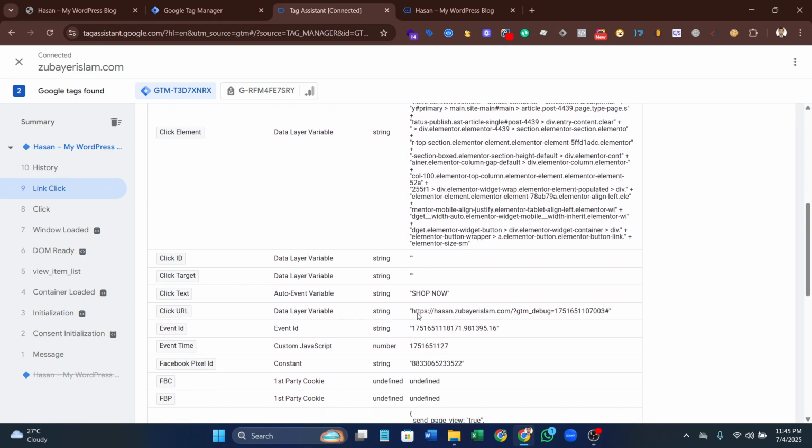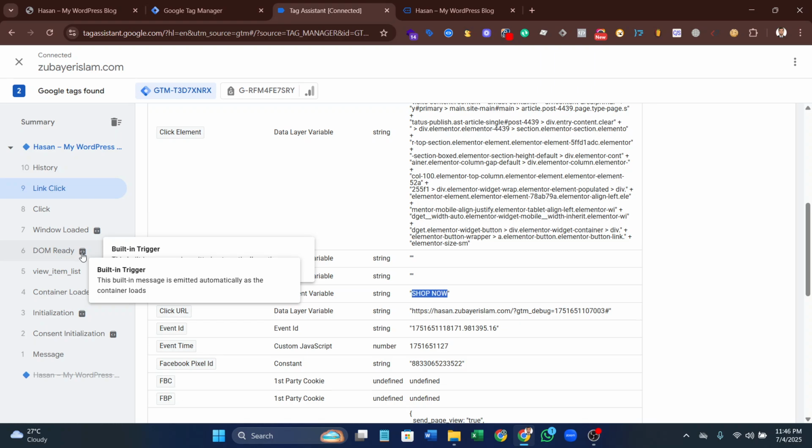Yeah, Click Text: Shop Now. Okay, Click URL. This is my website URL. This is Click ID, null. For my case. In your case, if you have the click ID, you can track this button through the click ID. Now I am showing it through the click text. So copy the text Shop Now and go to the trigger section again.